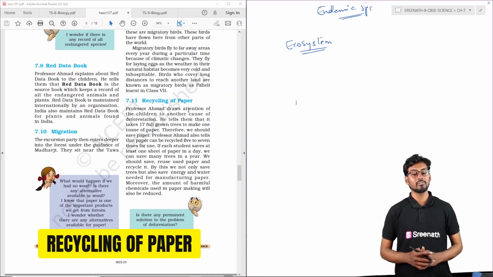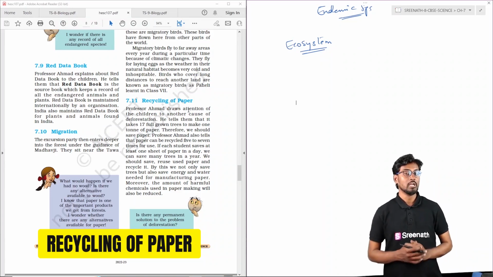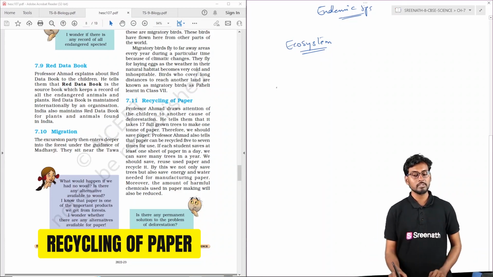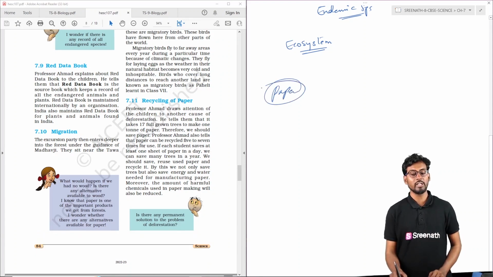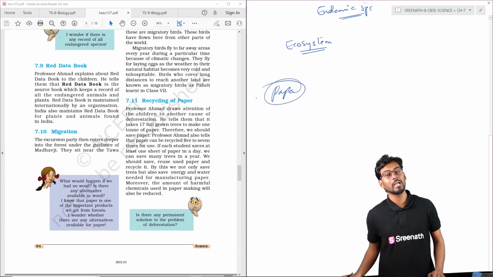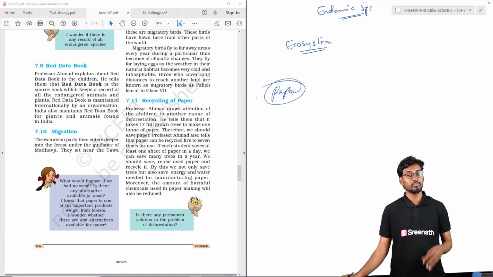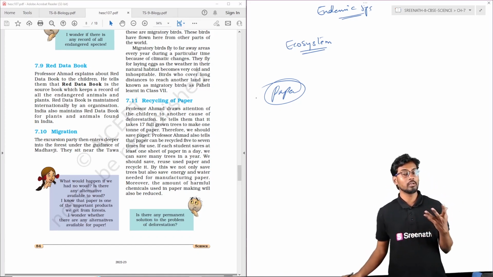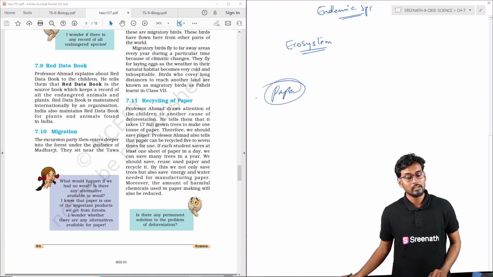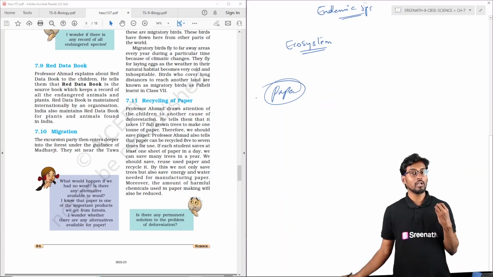And coming to the last one, that is the recycling of paper. The paper we use in day-to-day life is generally made from wood pulp. Whether the wood is of forest origin or from plantations, the tree has to be cut down and broken down to get paper out of it. So the paper industry relies on wood pulp coming from deforestation.